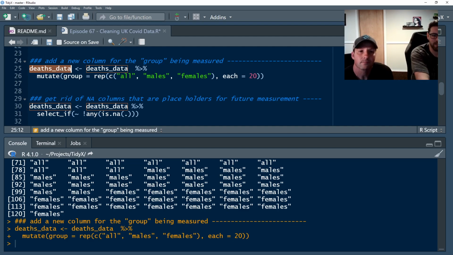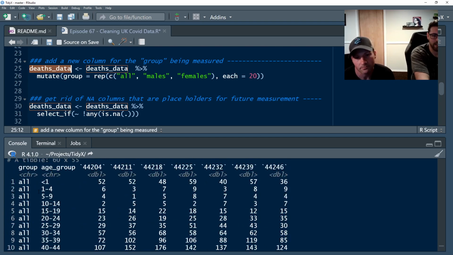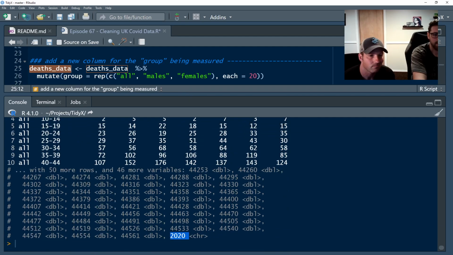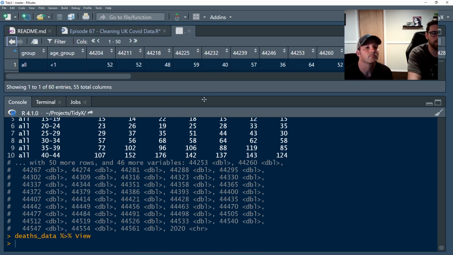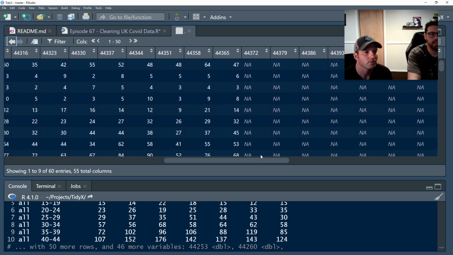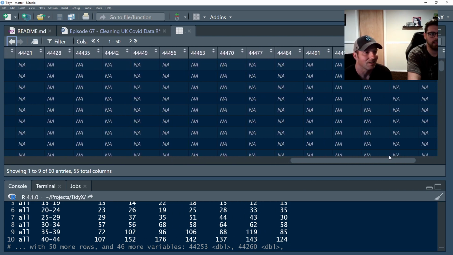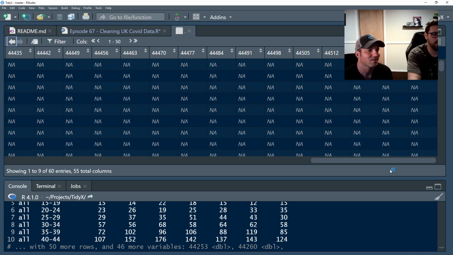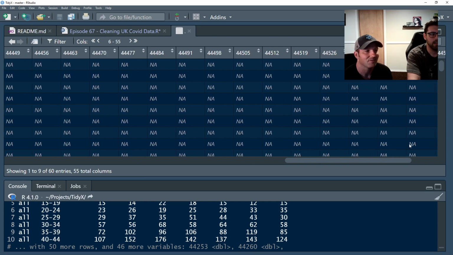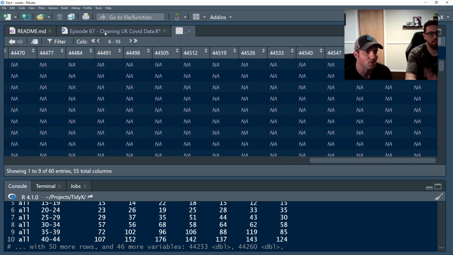All right, so now we've got our group information in there, but we've got all these extra columns that don't actually have data in them. So let's do a quick view, just so you can see what we're talking about. We've got data, NA, and then 20 at the end, and usually then, because it's got more columns here, there you go. 2020, and then 2020, which I don't know why 2020 is at the end of 2021.